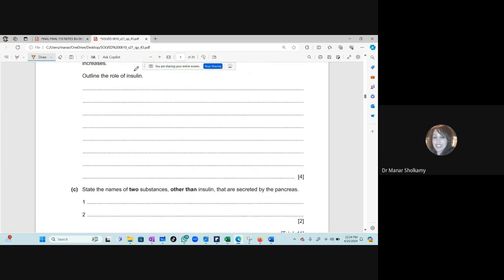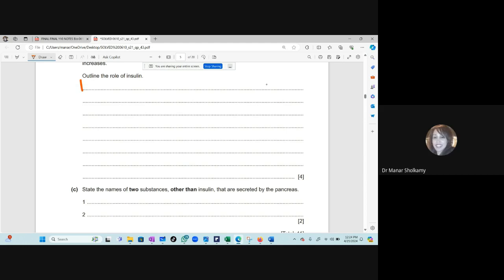What is the role of insulin? Why is insulin important? 4 marks. It maintains blood glucose concentration. Yes, I want you all to answer. Very good. It will control sugar levels, maintain sugar levels, correct. Now, will it increase it or decrease it?